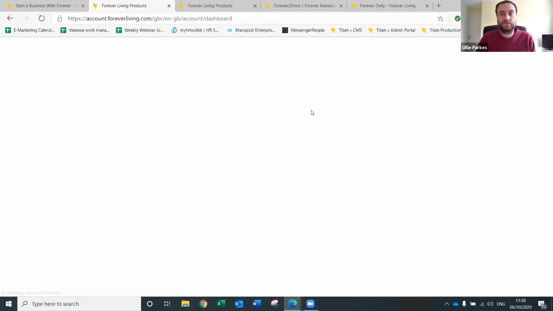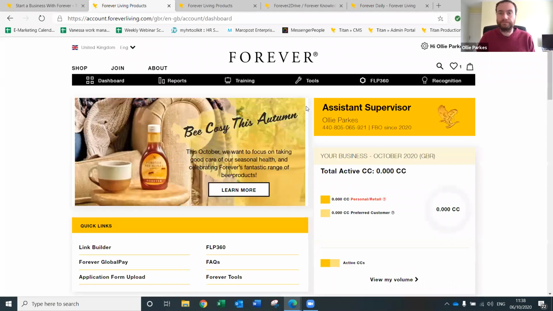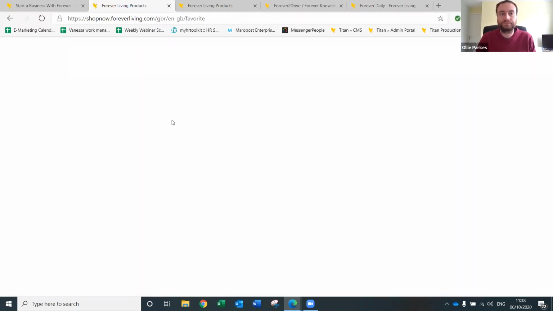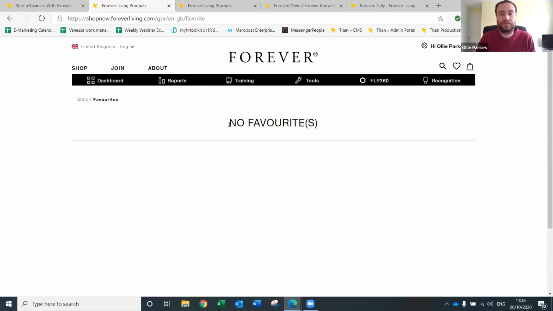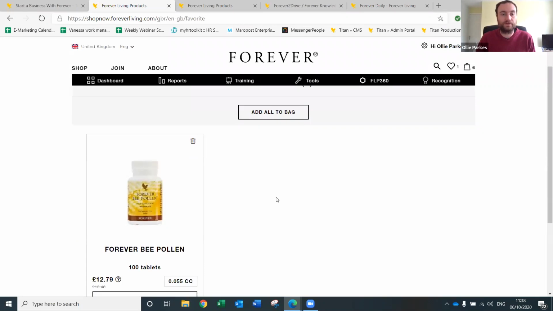So if you go back to the dashboard and back in my account, see here, it always appears there, so you can always go back to your favorites. So if you have certain favorites that you want to order every month, then you'd save them there. So see here, it's got the bee pollen that I just added on.